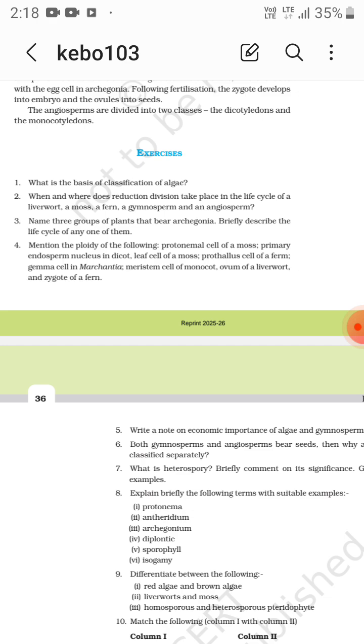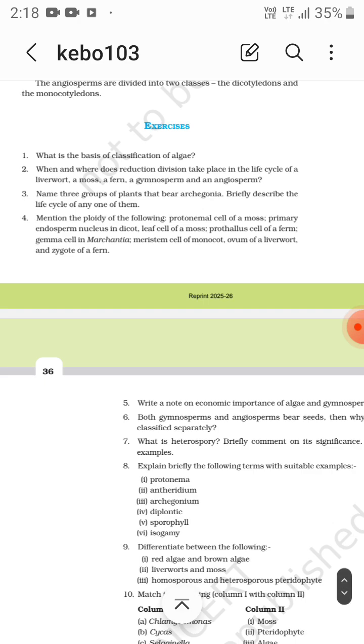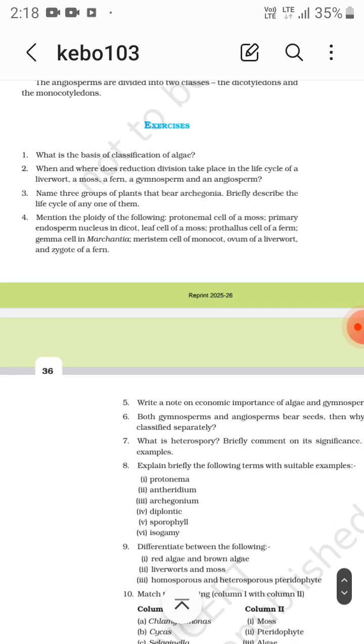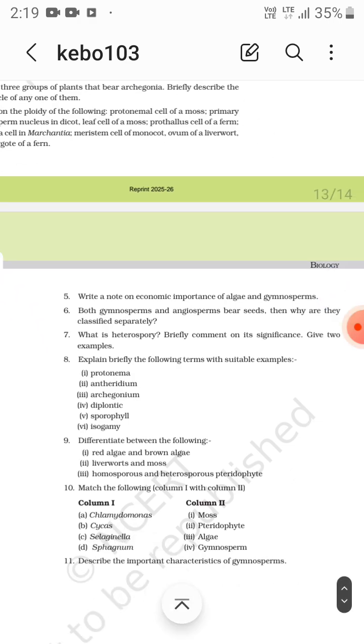Briefly describe the life cycle of any of them. Mention the ploidy of the following: protonemal cell of a moss, haploid; primary endosperm nucleus in dicot, triploid; leaf cell of a moss, diploid; prothallus cell of a fern, haploid; gemma cell in Marchantia, haploid; meristem cell of monocot, diploid; ovum of a liverwort, haploid; and zygote of a fern, diploid.